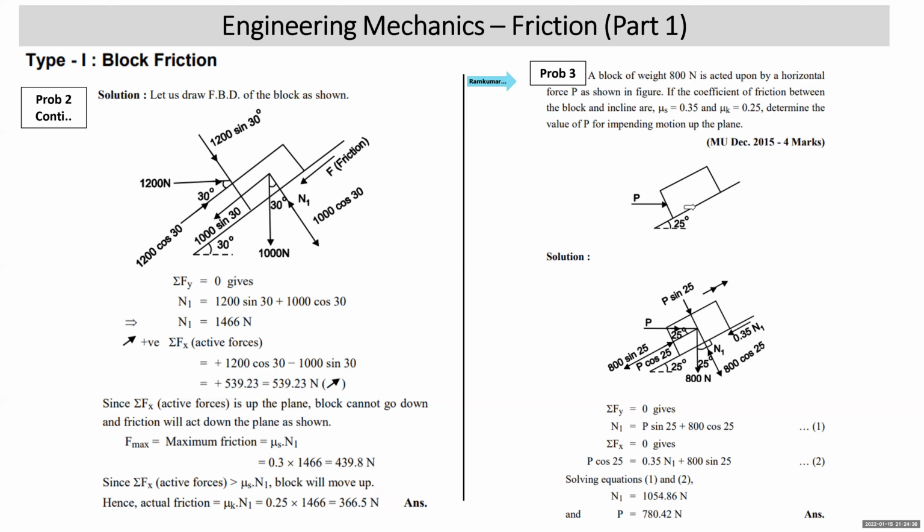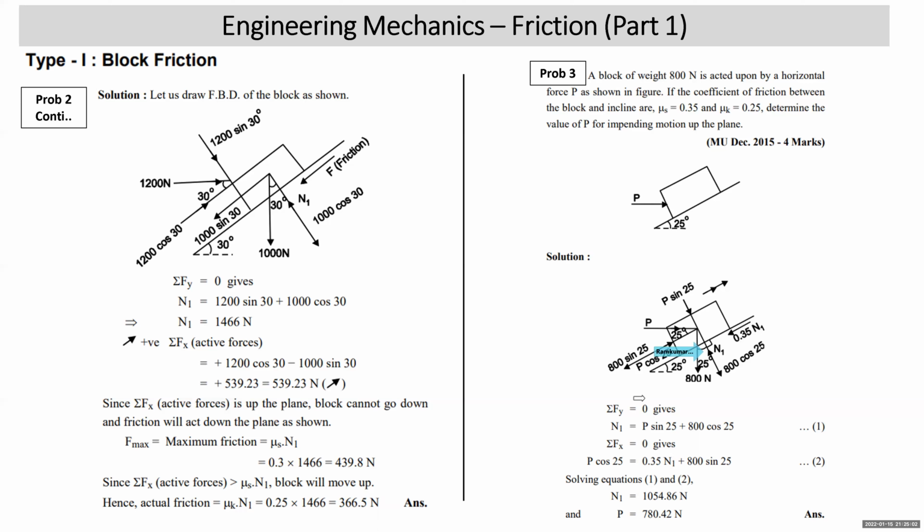You have been given a block of 800 Newton. It is subjected to horizontal force P towards right. He is asking you to find out the value of P required so that motion will impend up the plane. Now we draw the free body diagram. This is the block. Its weight is 800 vertically down. Normal reaction N1. All right. Plane is making 25 degree with the horizontal. Reaction normal to the plane will make 25 degree with vertical.